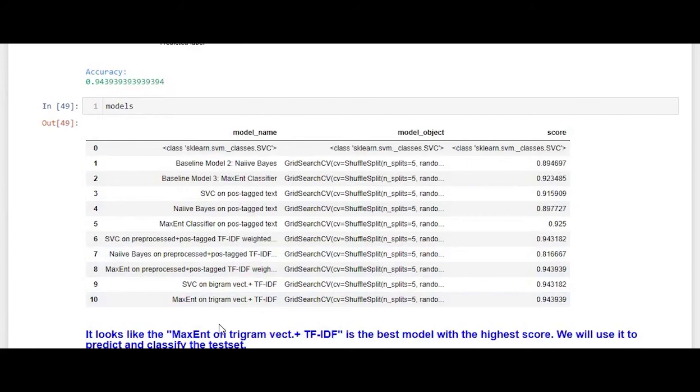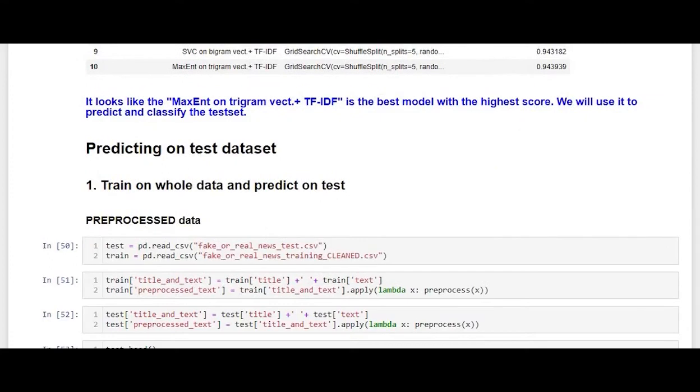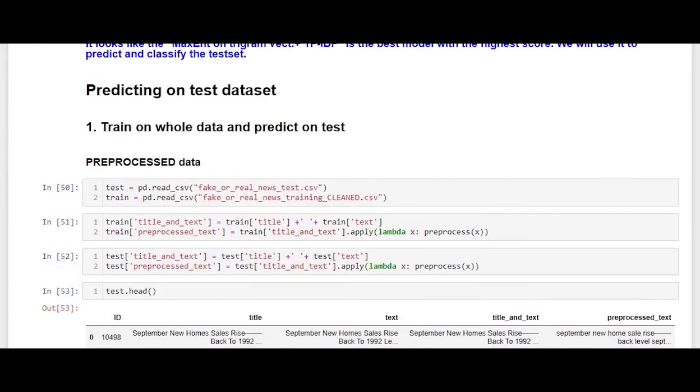If we look closely, we can see that maximum entropy classifier along with trigram vectorizer and TF-IDF is the best model, which gave us the highest score, about 94.4%. So we will be using this model for prediction and classification on our test dataset. Coming towards the prediction on the test dataset, we have performed pre-processing on the data initially.